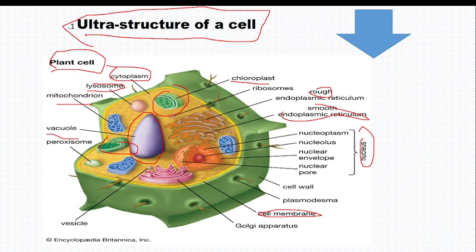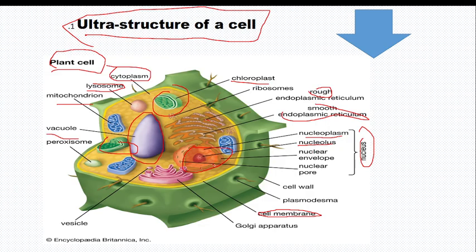As usual, in the nucleus there is nucleoplasm, and the envelope of the nucleus. Nucleolus is the bulb inside the nucleus. Nucleoplasm is the cytoplasm of the nucleus, while the nuclear envelope is the envelope of the nucleus. There is also a nuclear pore.